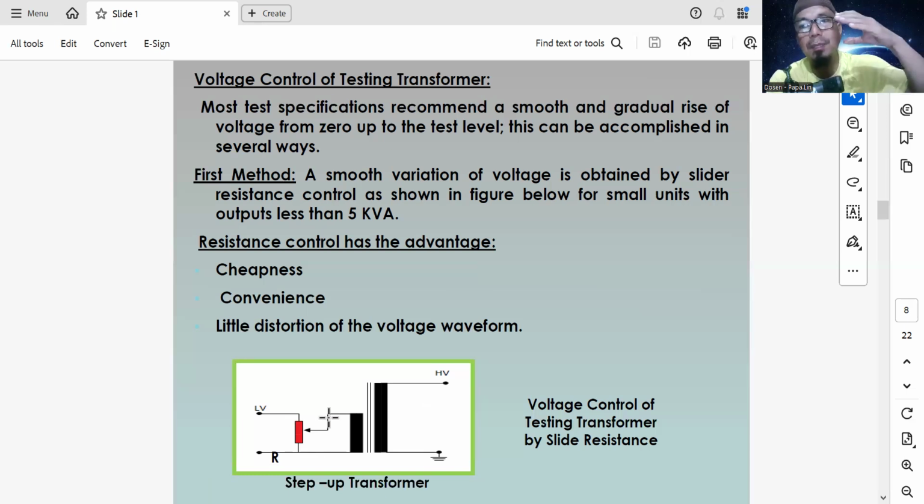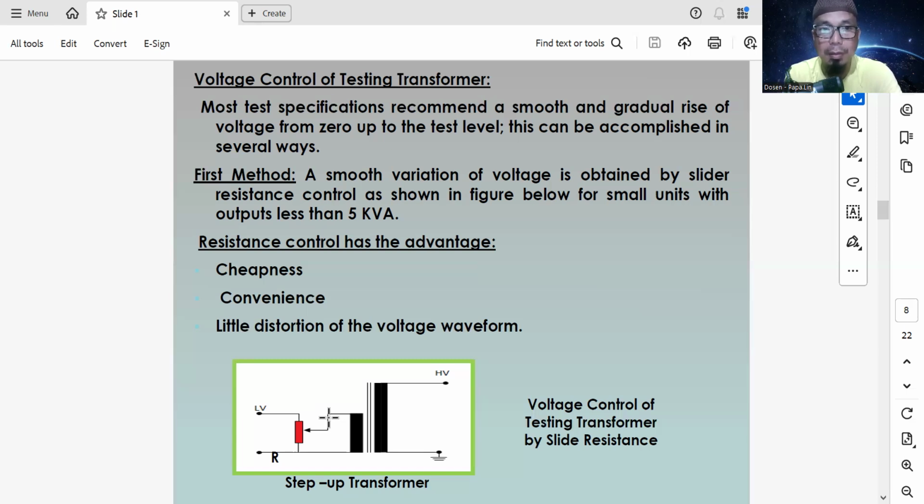The distortion with step by step increase of the voltage is smooth, or little distortion. If we increase one volt on the primary side, on the secondary side it will be 100 volt.